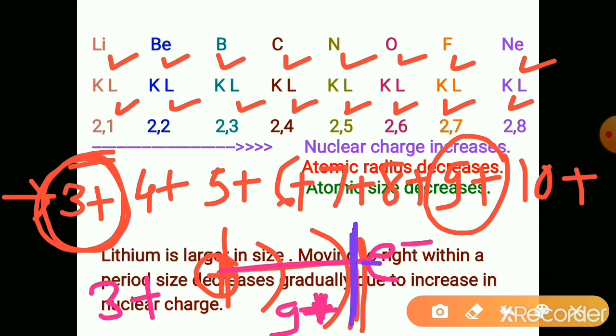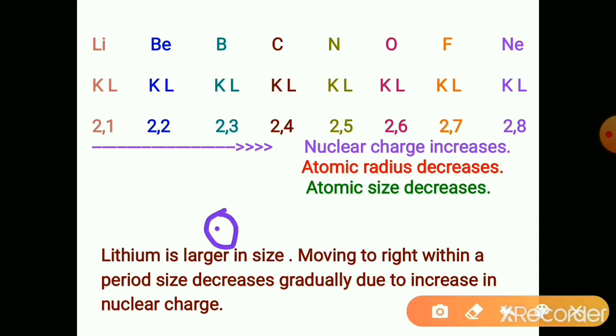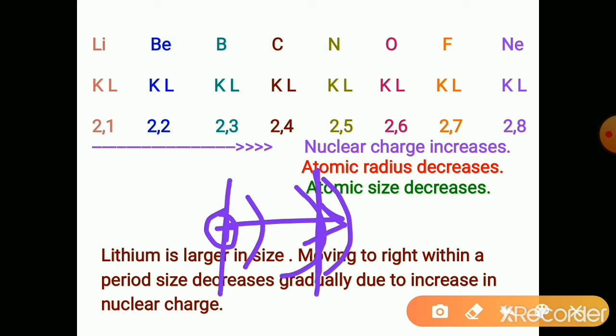So, the last electron gets pulled towards the nucleus, and the atomic size shrinks. So, the atomic radius decreases, meaning atomic size decreases here, as the shell shrinks.